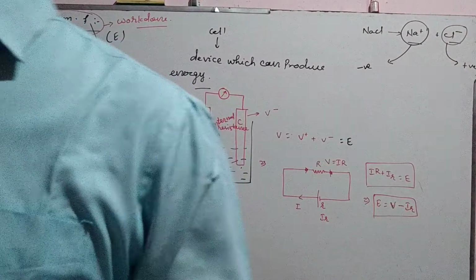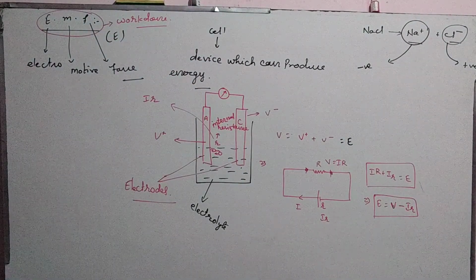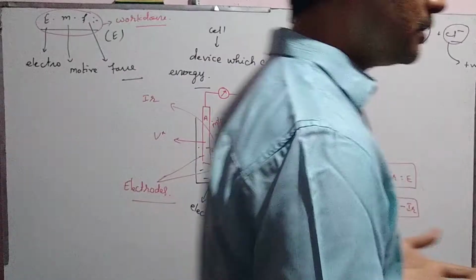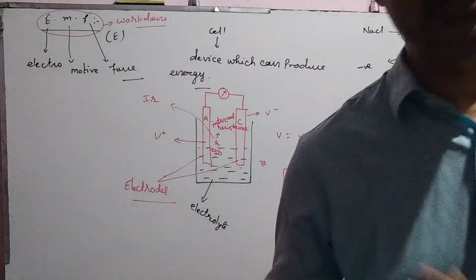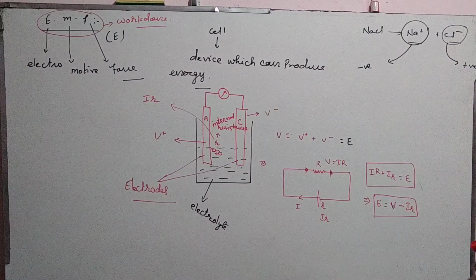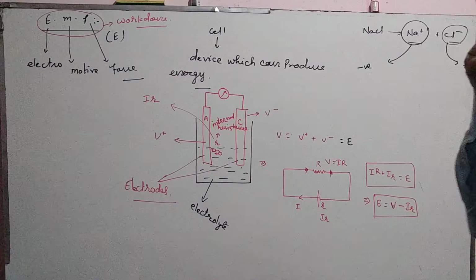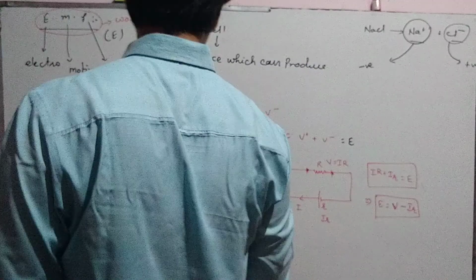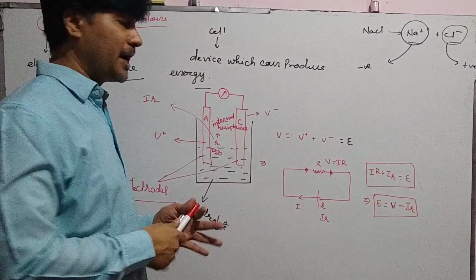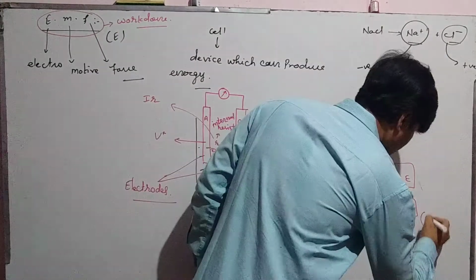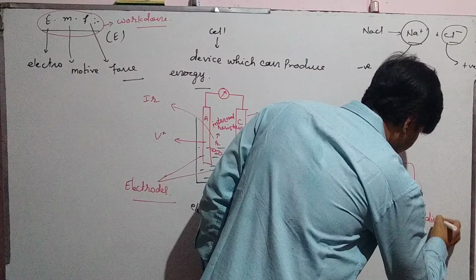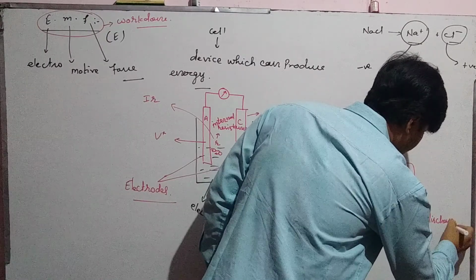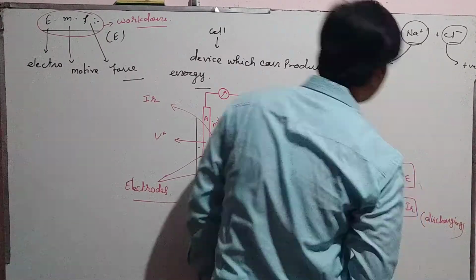When this battery gets discharged and we connect it with an external voltage, that is a charger, then the EMF of the charger, the potential difference of the charger, must be greater than the EMF of the battery. This is the condition of charging.